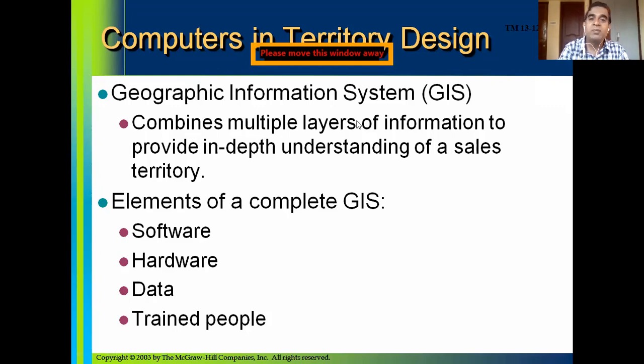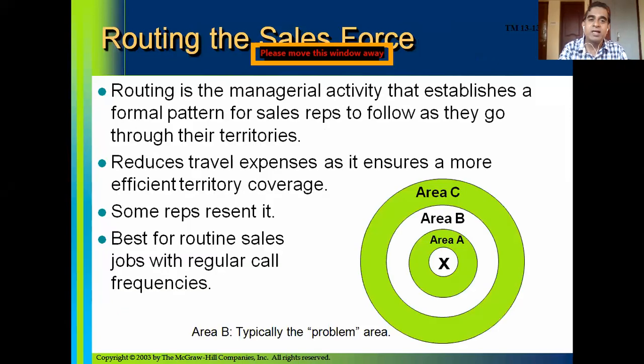There is something called a geographic information system. It combines multiple layers of information to provide an in-depth understanding of a sales territory. The elements of a complete geographic information system include software, hardware, data, meaning information about the present and potential customers in the market, and trained people who can use the geographic information system. So that is how computers are used in territory design.